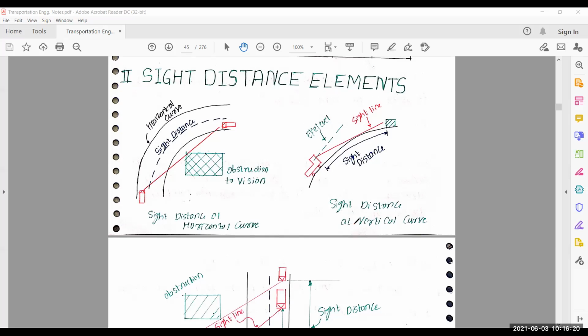Next, I move towards kerb, and in kerb I also show the pictorial representation of kerb and different categories of kerb, where low kerb provided, where semi barrier type kerb provided, where barrier type kerb provided, what are the heights of these types of kerb, and also I discuss up to which height we provide the slope for this type of kerb. And also I discuss where and on which speed we provide these kerbs, and also I discuss on which kerb we face difficulty for riding our vehicles. And also we discuss all the codal provisions which will be given by our IRC.